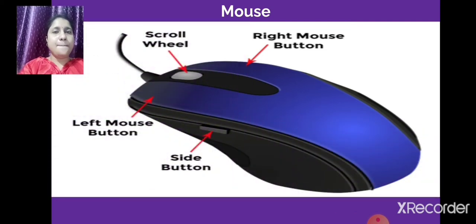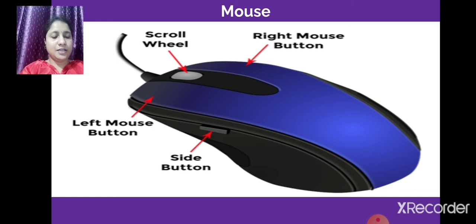Now the next is the mouse. Don't compare this mouse with the mouse we see at our home, which eats the food and spoils the things. So why is it called a mouse? Because it looks like a mouse. This mouse also has a tail like our mouse, and it is also small. That's why this device is called a mouse.